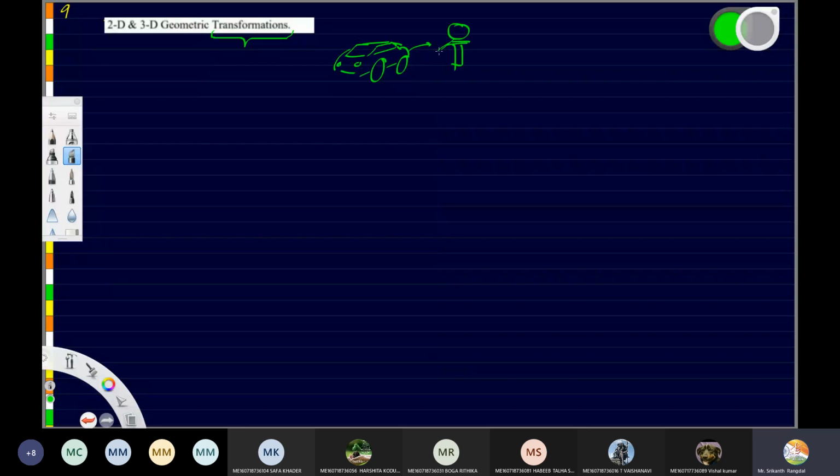So what's happening here? The wheels will appear somewhere on the shoulders, and all these parts of the car will be present somewhere on the robot. So that's what a transformer is. A transformation is happening here. Transformation means change.